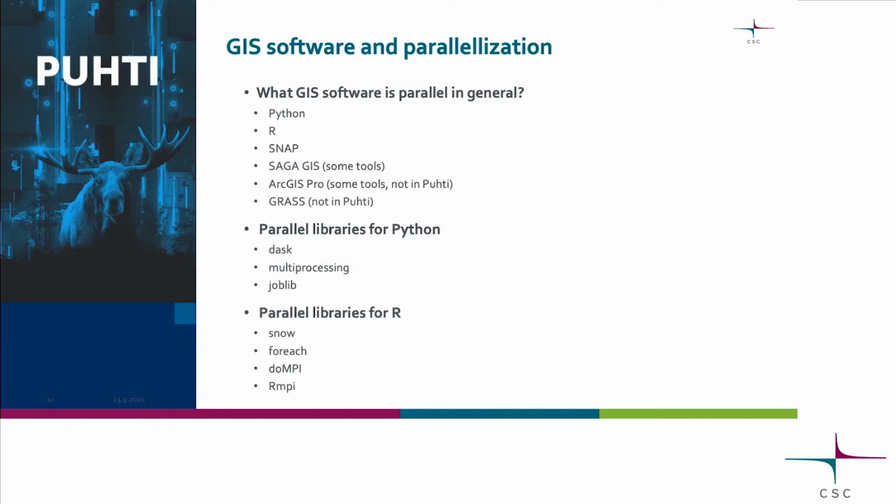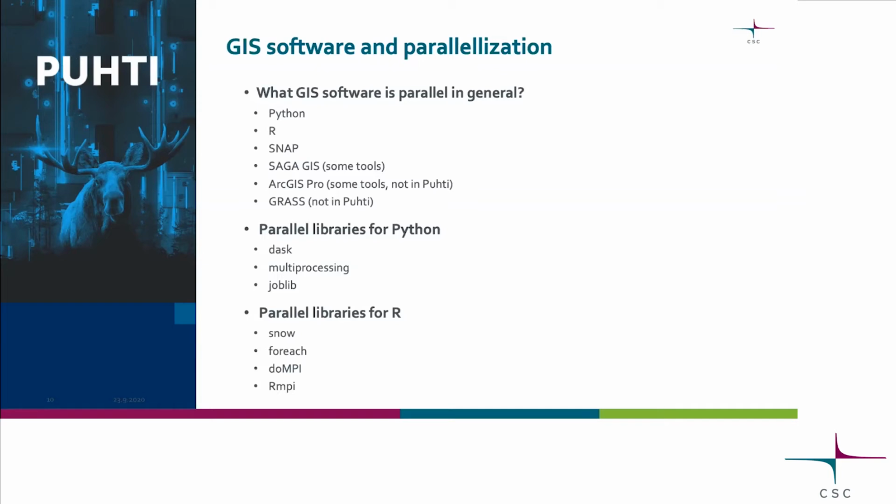Then if you've used ArcGIS or ArcGIS Pro, well, Pro starts to have some tools that can utilize several cores. But like I said, it's not in Puhti. And GRASS as well, it's also not in Puhti, but if there's anyone that really wants GRASS, I think nowadays it could be possible to install. It was pretty difficult a year ago.